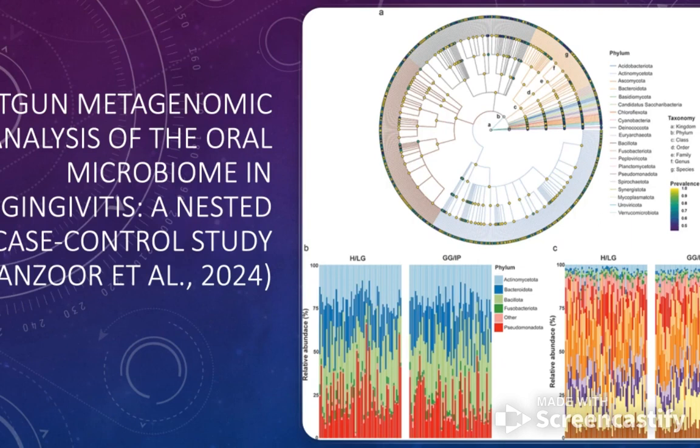a shotgun metagenomic analysis of the oral microbiome in their saliva, and it's going to show us the largest taxa of bacteria that are present in people with gingivitis. It divided people into two groups, H/LG, which means healthy/localized gingivitis, and GG/IP, which means generalized gingivitis / initial periodontitis. So the GG/IP group has a more advanced stage of periodontal disease.